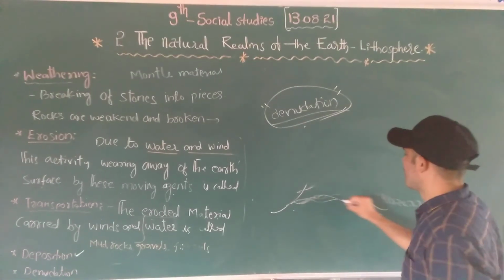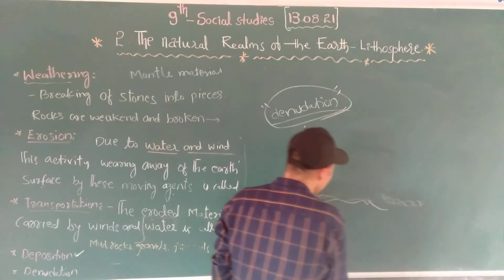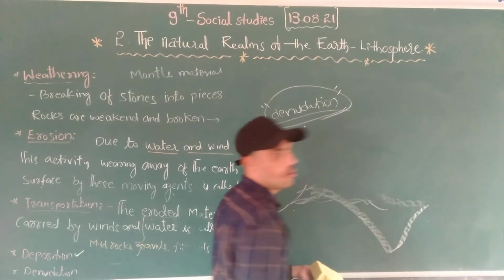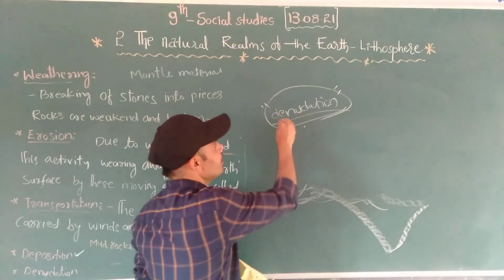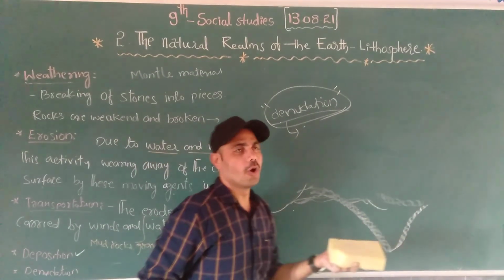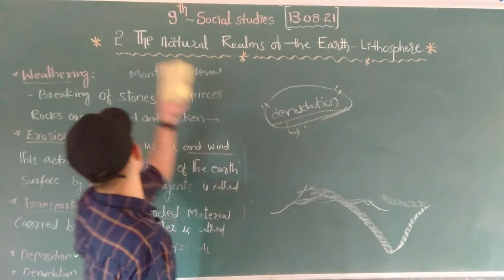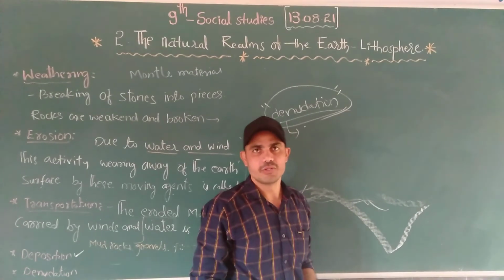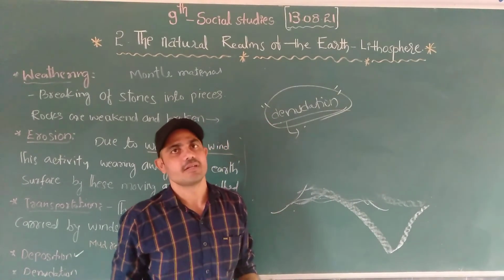The place will become plain. In the next time, after the erosion is done, this plain will become a valley. So denudation is a continuous process. Denudation is a continuously going process. Denudation happens due to these activities. I hope you understood this session, and we will discuss the next session. Thank you.